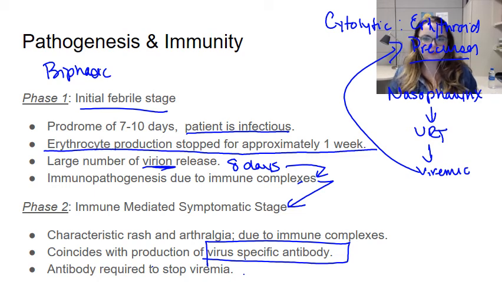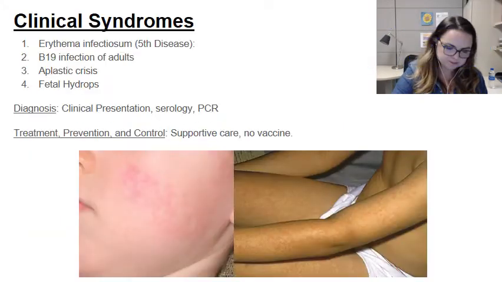Antibody will actually shut down the viremia once it's been produced, and is what leads to the resolution of disease and reestablishment of the erythroid precursor cell lineage. But it also contributes to the symptoms, because the symptoms of rash and arthralgia are actually due to the deposition of these immune complexes. So it's kind of a double-edged sword in that way. We're making a good immune response, but that immune response is contributing to the immediate disease. But it will save the larger problem of destruction of your erythroid precursor cells.